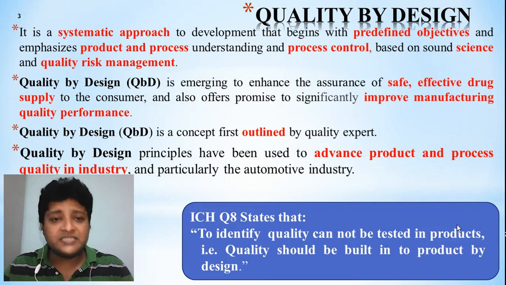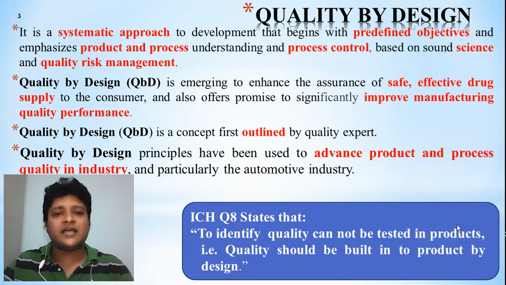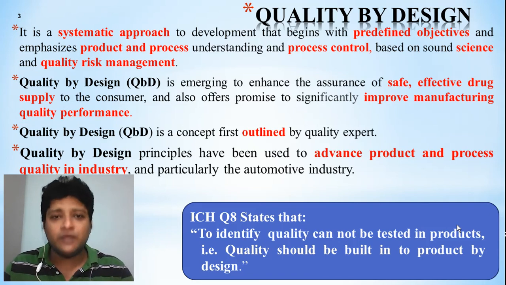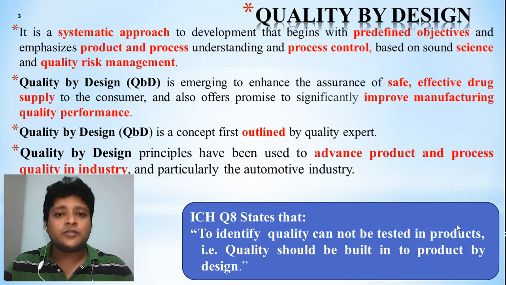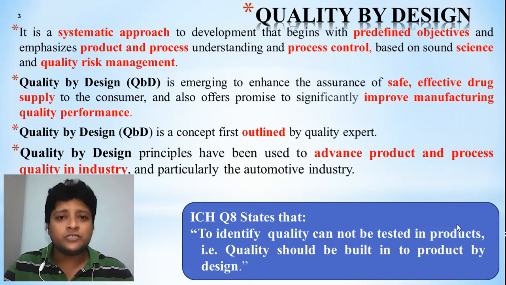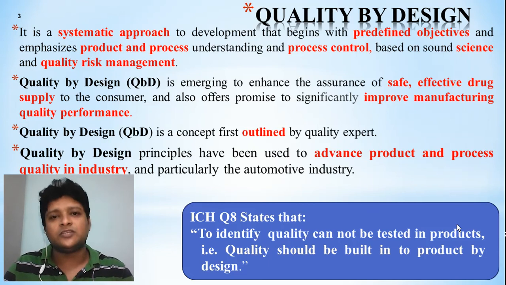We have to design our process, our product, our process control, as well as the risk management, in such a way that the quality is built into the product. After completion of the final product, we can assure that the quality is already built in. That is called quality by design.